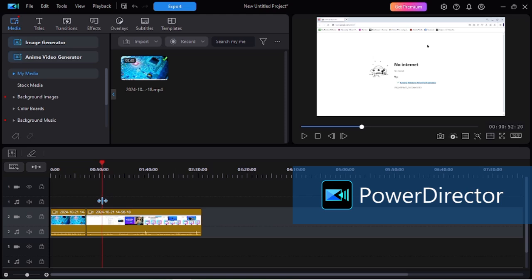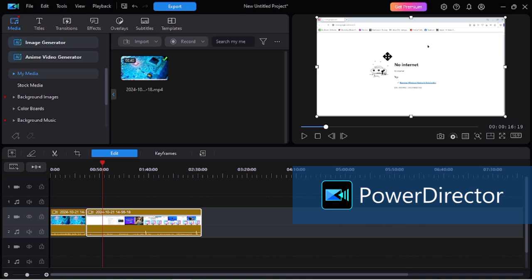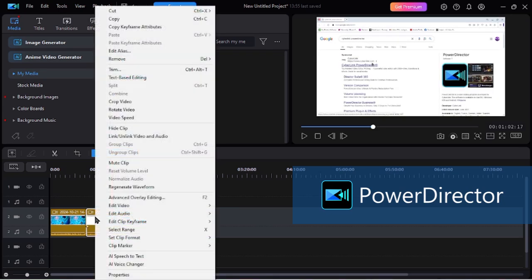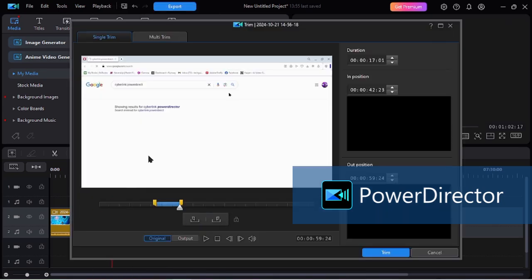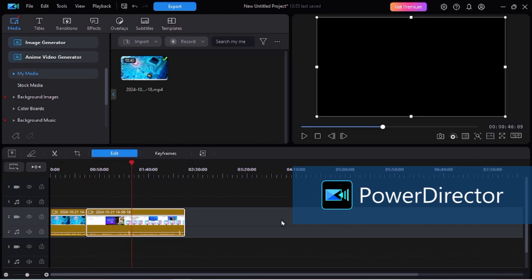So I will go till here where there was no internet on my screen, and then a bit more, and over here I will click on split timeline again. As you can see, this part is now alone, so I can just trim it entirely. So that part is over.